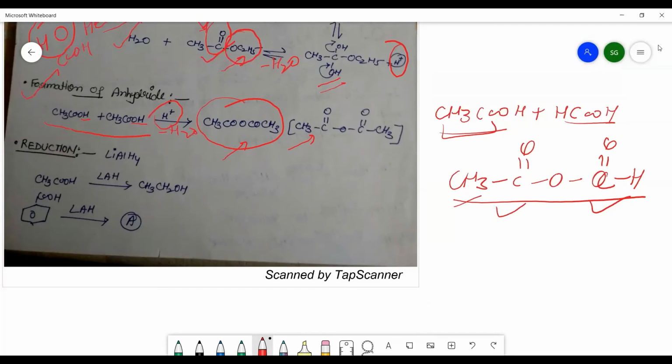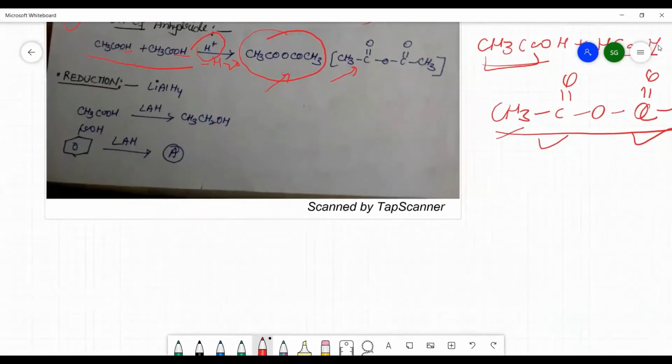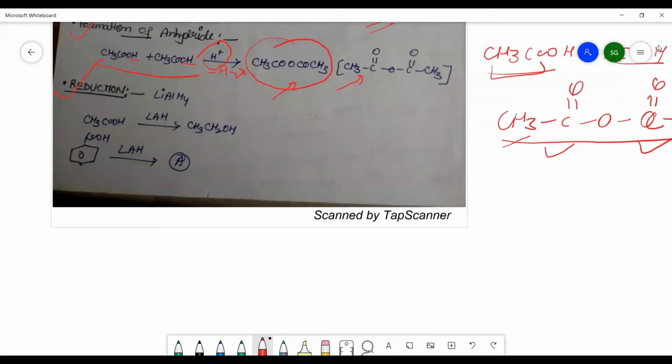So mixed anhydride may be there, or the simple anhydride may be there, in which the two acidic molecules are same. When the two acidic molecules are different, they are mixed anhydride. See the another reaction of the carboxylic acid, that is a reduction reaction, by which you can get the formation of alcohol, that will be in the presence of lithium aluminium hydride, and the primary alcohol you will get by using this. Suppose you are having the benzoic acid, then there is a formation of benzyl alcohol.